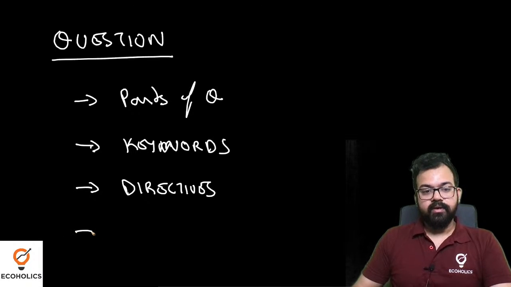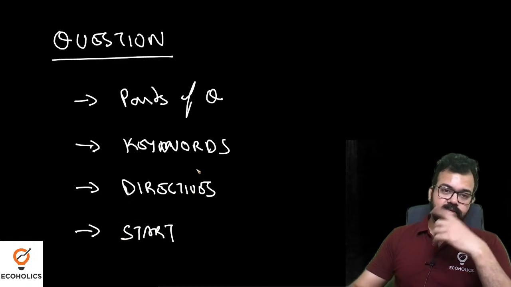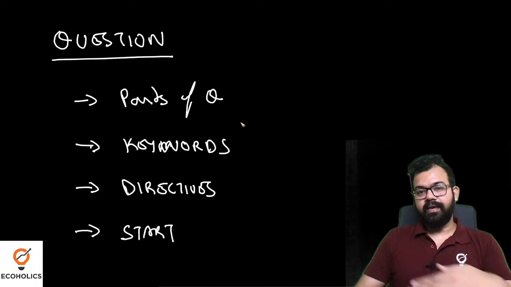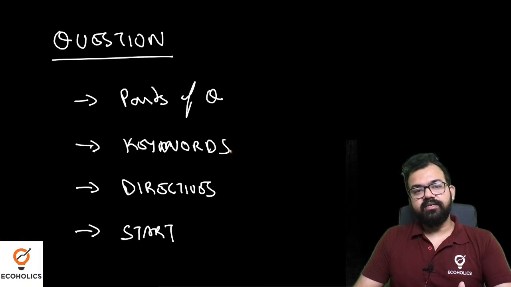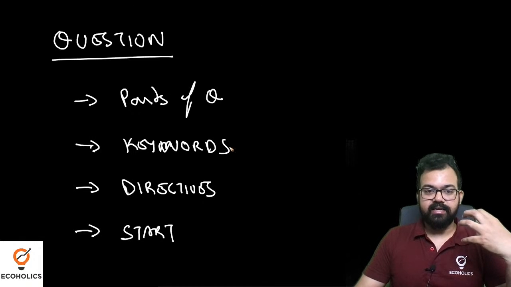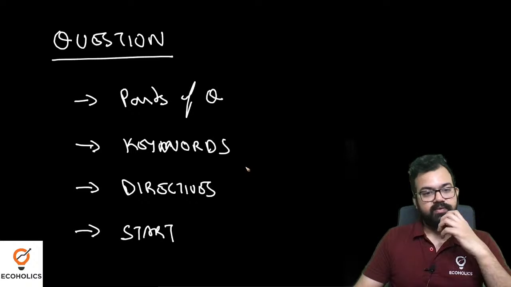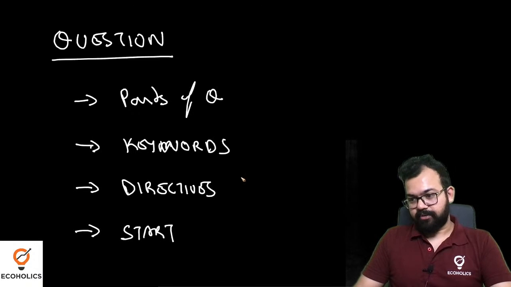The next thing we can discuss is how we can give a start. So these four main contents we will discuss today, and we will try to understand what is actually needed before starting the answer writing process.